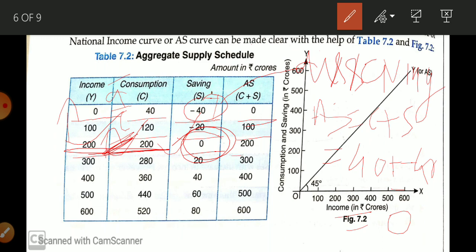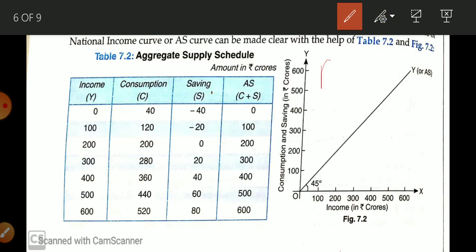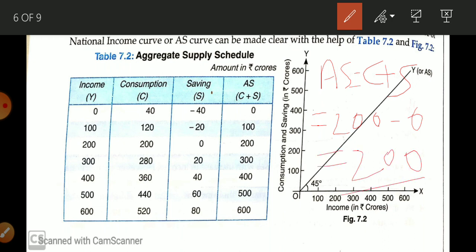And in here you can see aggregate supply is equal to 200. How is it 200? Again I am going to put the value. AS is equal to what? C plus S. What is our consumption? 200. Saving is what? 0. So in this way aggregate supply will be 200. So here is this one.